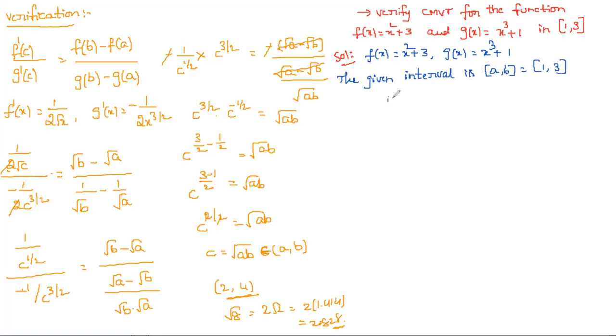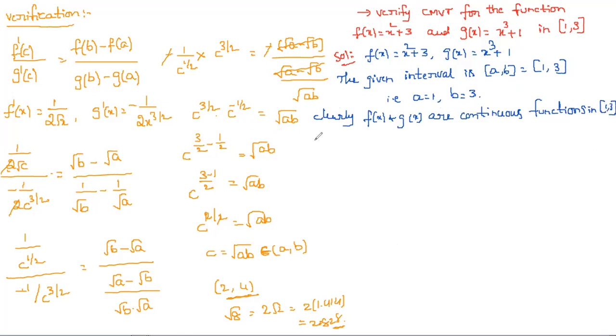Here a is equal to 1 and b is equal to 3. So clearly f of x and g of x are continuous. You can substitute any values between 1 and 3 and you get finite values. So they are continuous functions in the interval 1 comma 3.